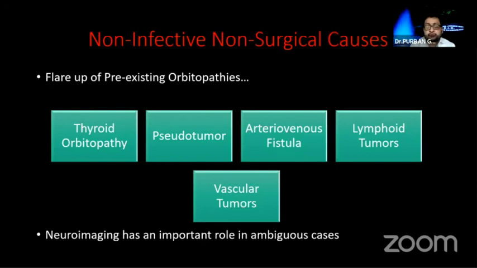It is always advisable to do cataract surgery for thyroid orbitopathy in the quiescent stage. If there is a pseudotumor, be cautious that the pseudotumor is controlled. Arteriovenous fistulas, vascular and lymphoid tumors: whether to treat the tumor first or the cataract first will depend on mutual communication between the orbit surgeon and the anterior segment surgeon. And neuroimaging has an important role in ambiguous cases.